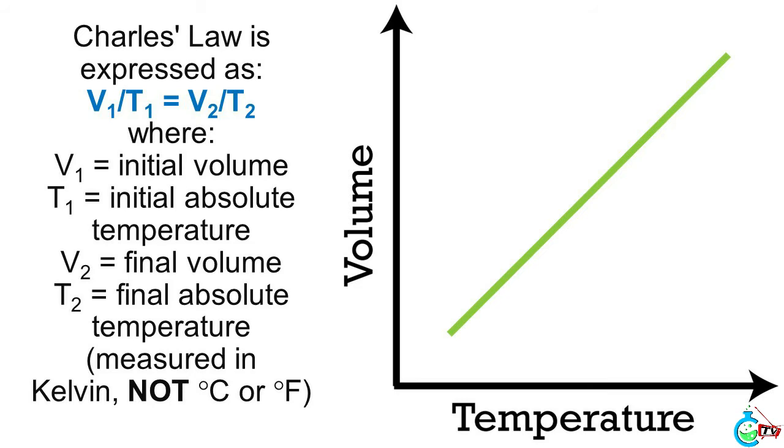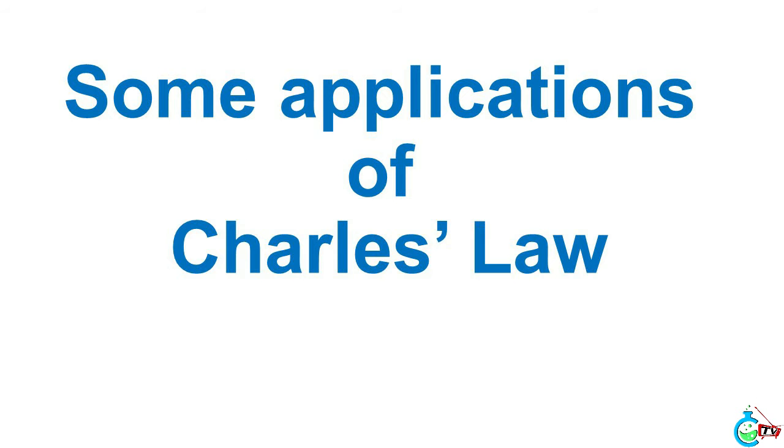Charles's law is expressed as V1 over T1 equals V2 over T2, where V1 equals initial volume, T1 equals initial absolute temperature, V2 equals final volume, T2 equals final absolute temperature, measured in Kelvin, not degrees C or degrees F. Some applications of Charles' law.